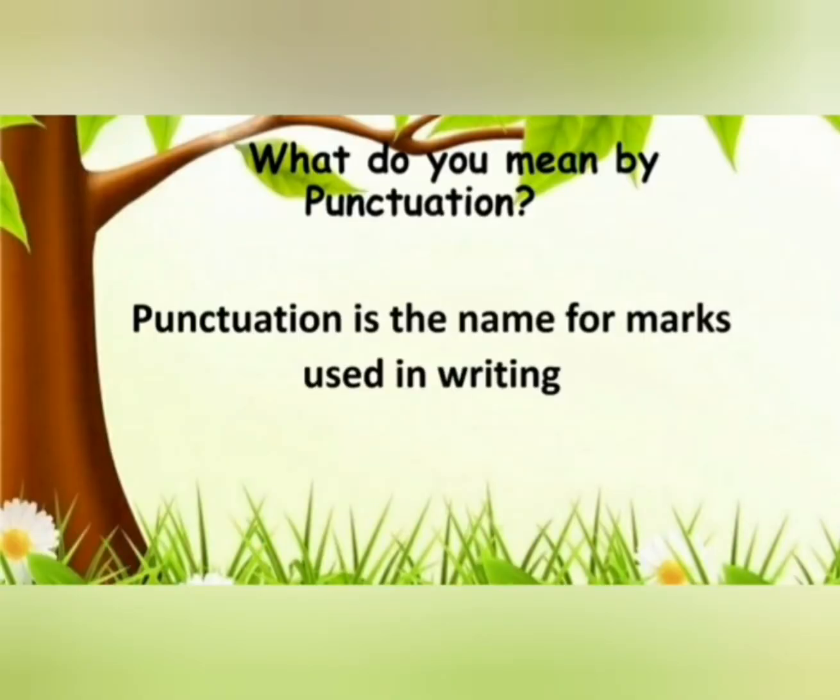Before I give you the detail, I would like to introduce you to punctuation. Punctuation is the name for marks used in writing. It means punctuation is a system of signs or symbols given to a reader to show how a sentence is constructed and how it should be read. It makes the meaning clear. Without punctuation marks, it is difficult to understand the exact meaning of the sentences, so it helps to understand the exact meaning. There are many punctuation marks in English.